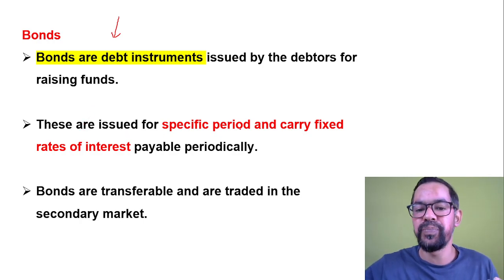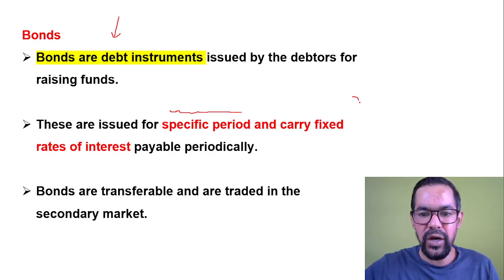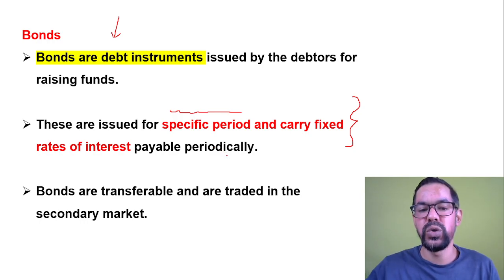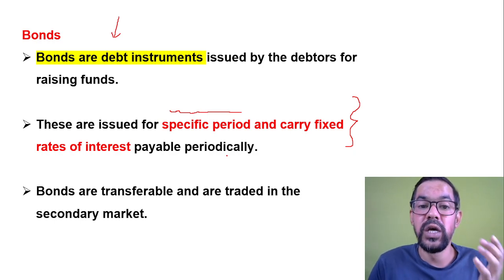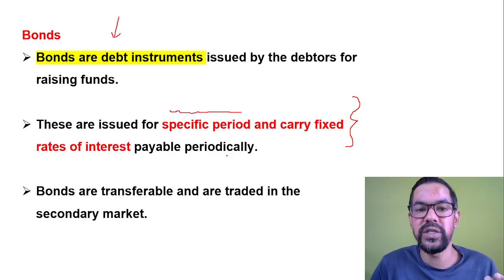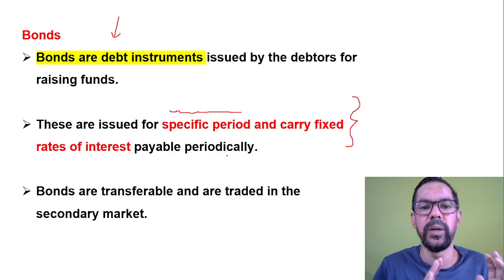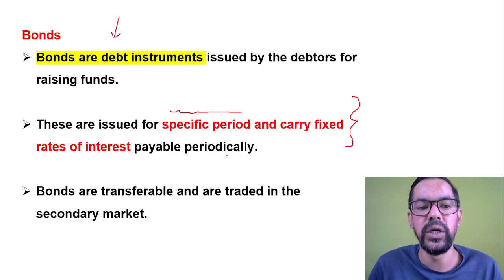These are issued for a specific time duration or a specific period, and carry a fixed rate of interest payable periodically. So being an investor, if you want to invest in bonds, you will get a fixed rate of interest over the period, whatever the maturity period of that particular instrument.